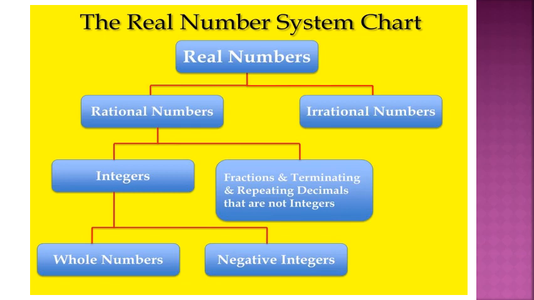Again, integers are the combination of whole numbers and negative integers. Then whole numbers are composed of 0 and natural numbers. Dear children, let us explore each type of numbers one by one.